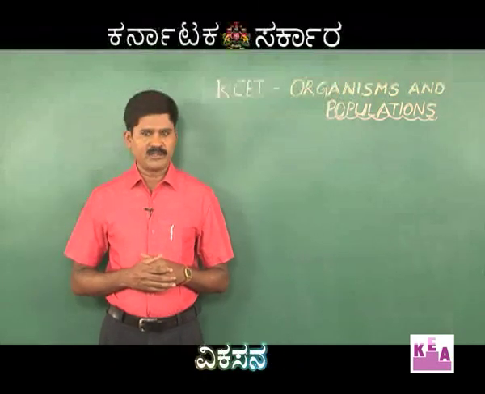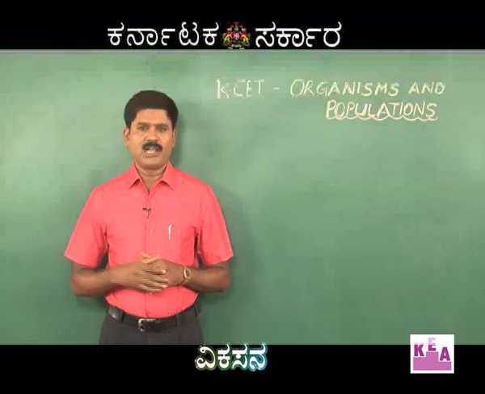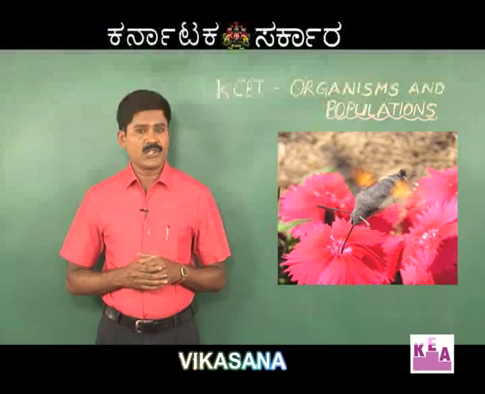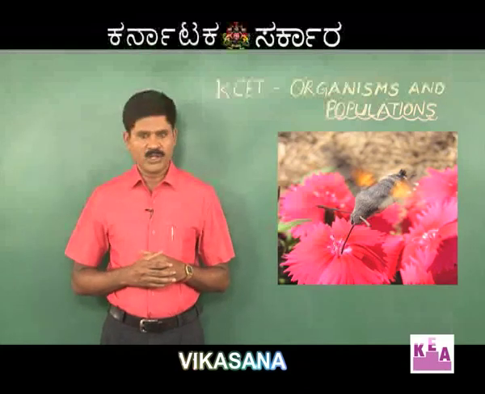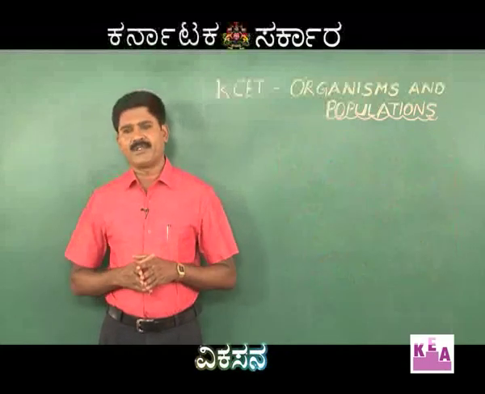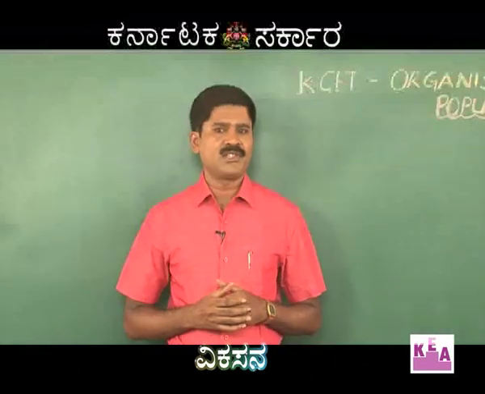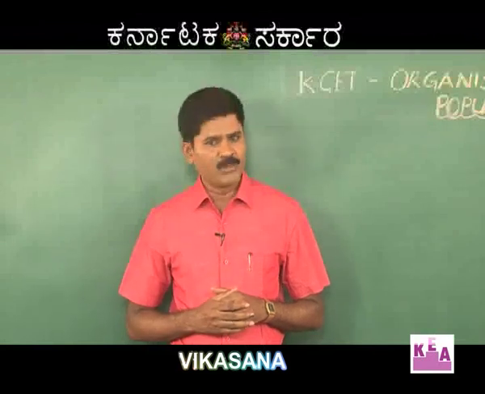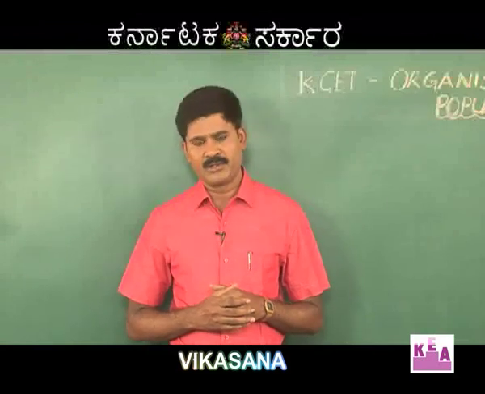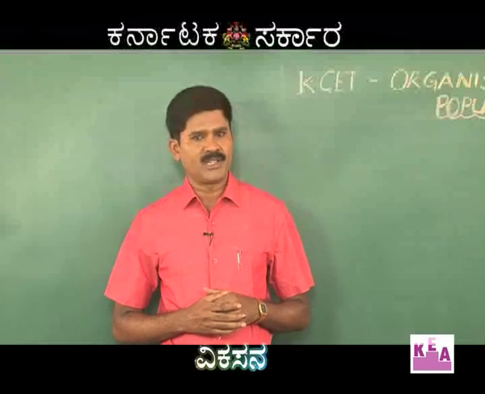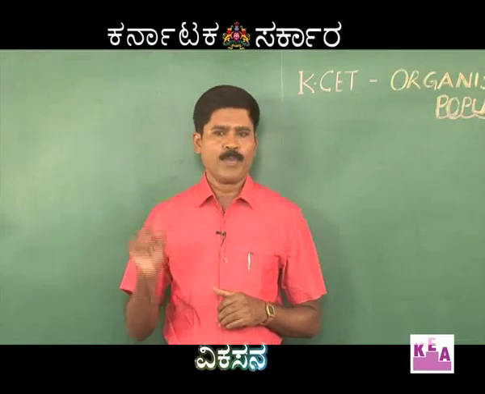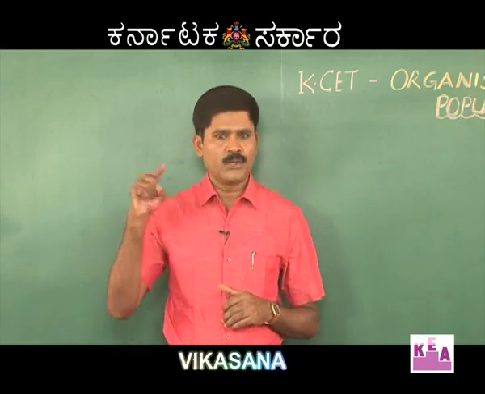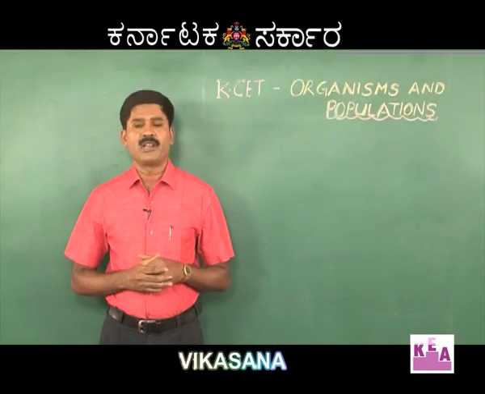Coming to biotic interactions or biological interactions. The relationship that exists between the members of the same or different species for food, shelter and mating is said to be a biotic interaction. Based on the effects of interaction, biological interactions are of three types, namely beneficial interactions, harmful or detrimental interactions, and neutral interactions. A positive sign is used to represent beneficial interactions, a negative sign is used to represent detrimental or harmful interactions, and 0 is used to represent neutral interactions.